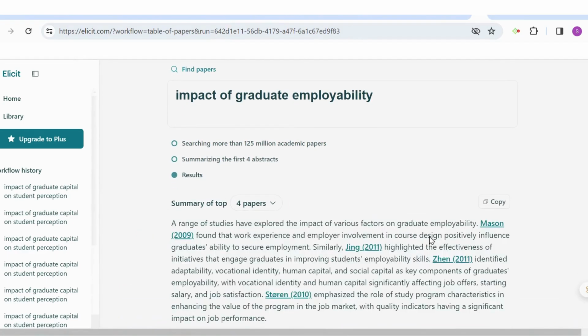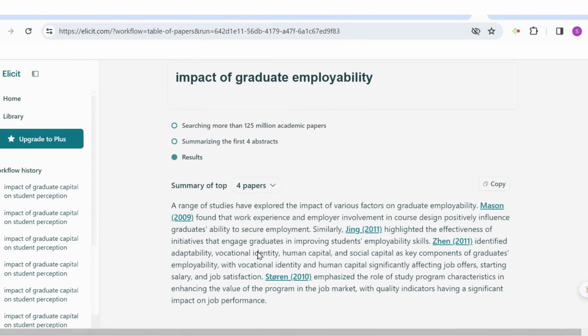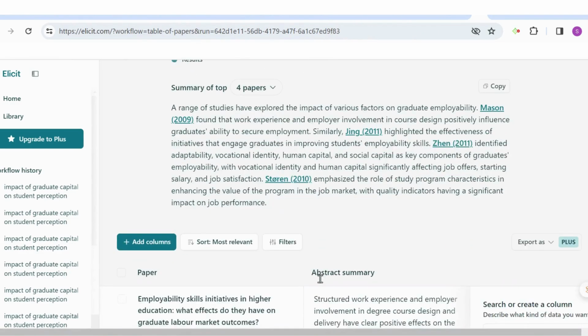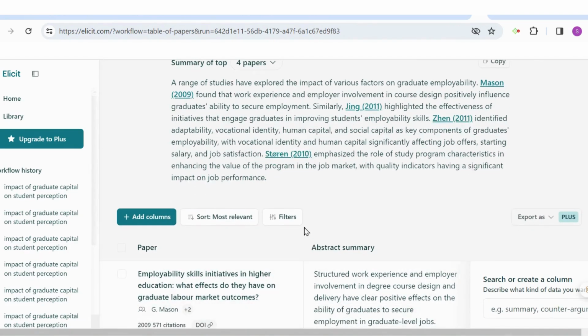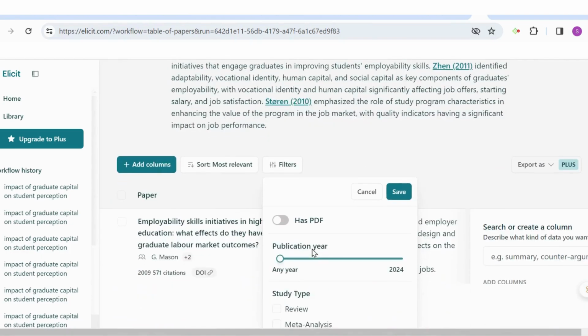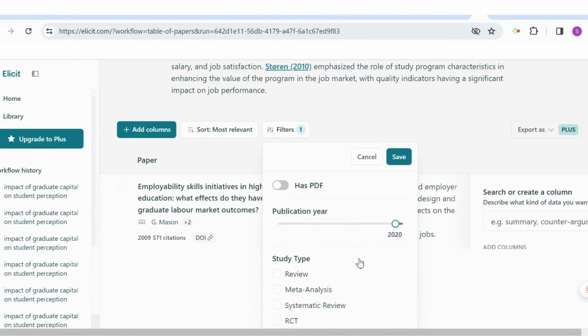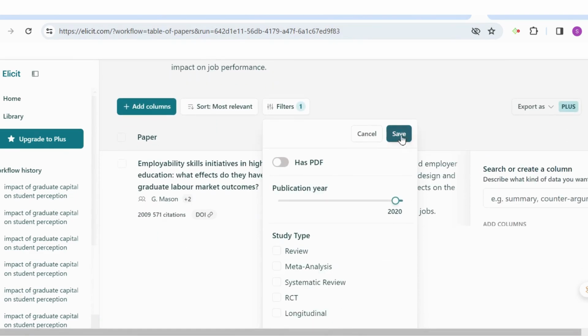So you'll see that the first thing it does is give us a summary of the top 4 papers that it extracted, and it gives us some literature. Now, I want this research to be recent and to really focus on new trends in the literature. So what I'm going to do is come into the filters, and instead of having any year here, I'm going to move my years up until let's say 2020, for example. Okay, 2019, maybe 2020, just to make sure that this is recent. And I'm going to leave all kinds of view types. I'm going to save that.